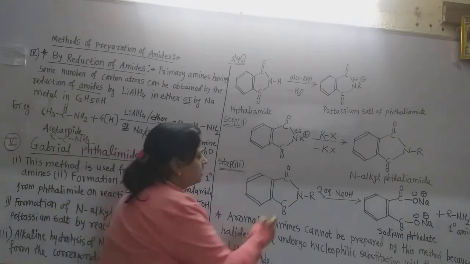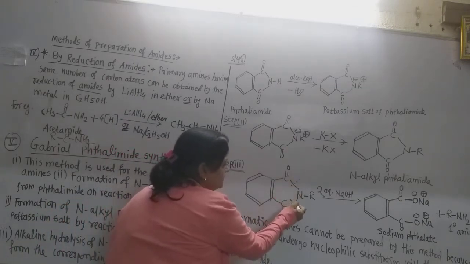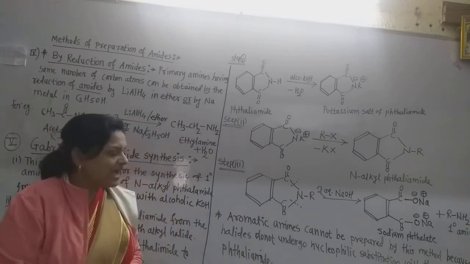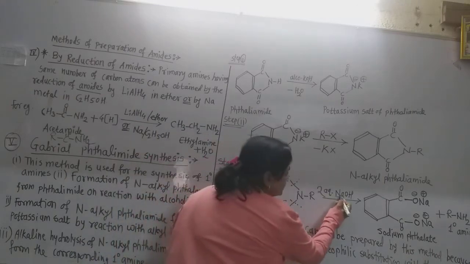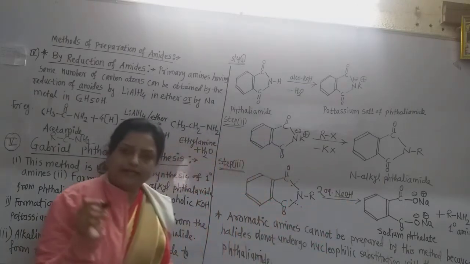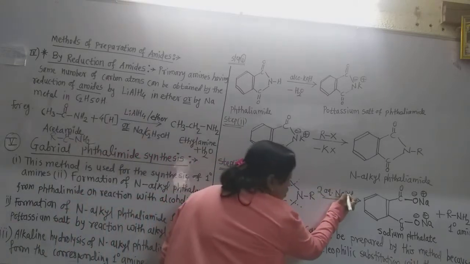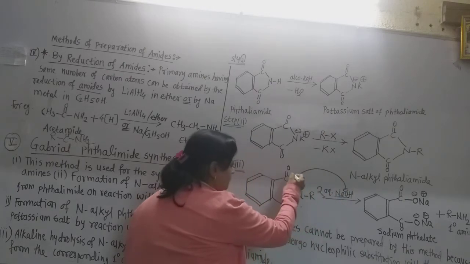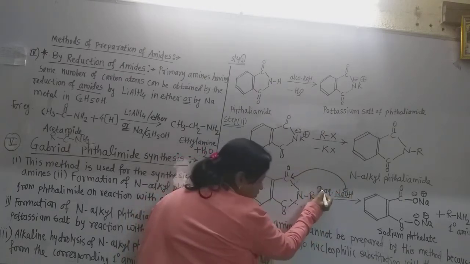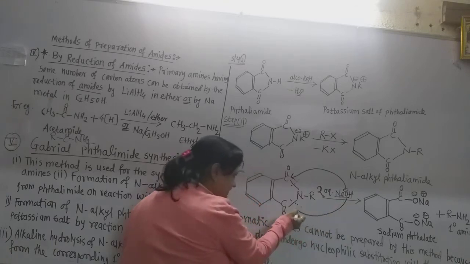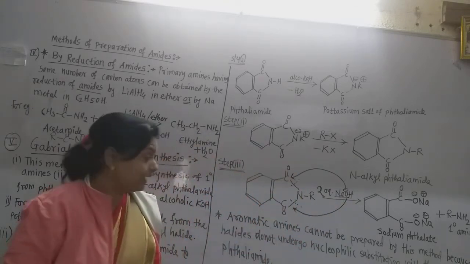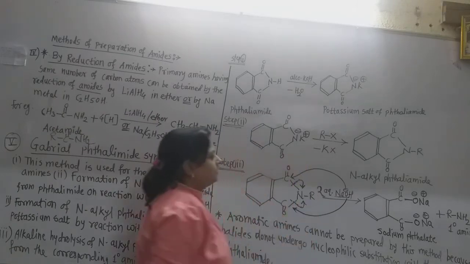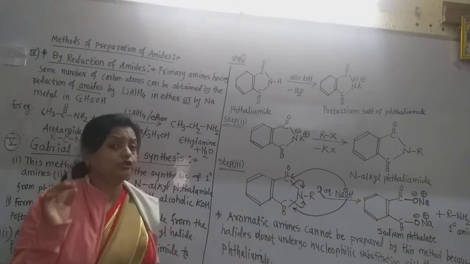Now there is the bond breaking of this nitrogen and carbonyl carbon. Both of the bonds get broken, and the 2 NaOH groups are there. You know that there is the OH minus. So the O minus of each NaOH attacks the carbonyl carbon. Both, because there are the 2 NaOH. So both attack the carbonyl carbon. At the same time, what happened? This bond gets broken, this bond gets broken. Now nitrogen has a -2 charge.